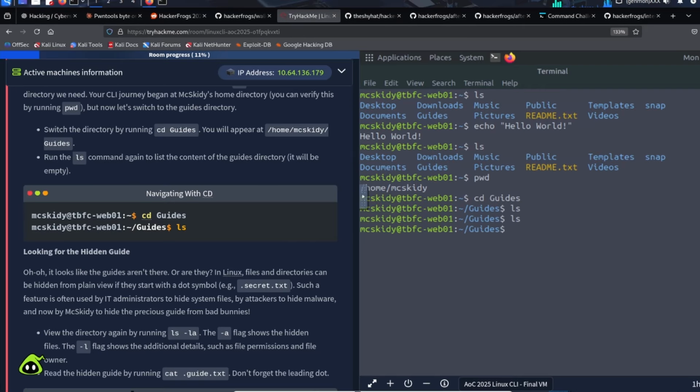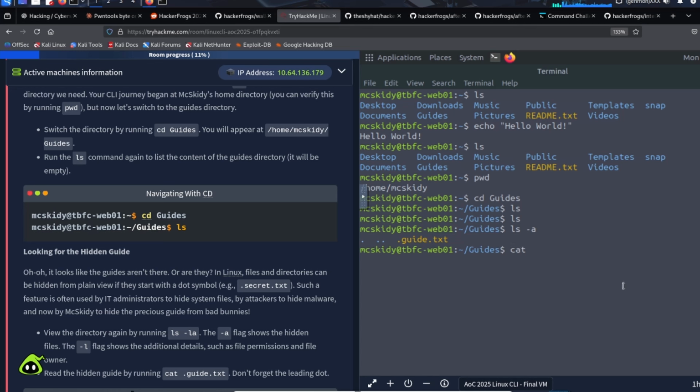So ls doesn't show us anything. The reason is because there's a hidden file inside of here. So hidden files are files that start with the dot inside of a Linux file system. So if we run ls with this extra little bit, ls -a, then we'll be able to see the hidden files and directories. So here we see there's one file in here that is a hidden file. It's called .guide.txt. So what they want us to do is they want us to read this hidden file.